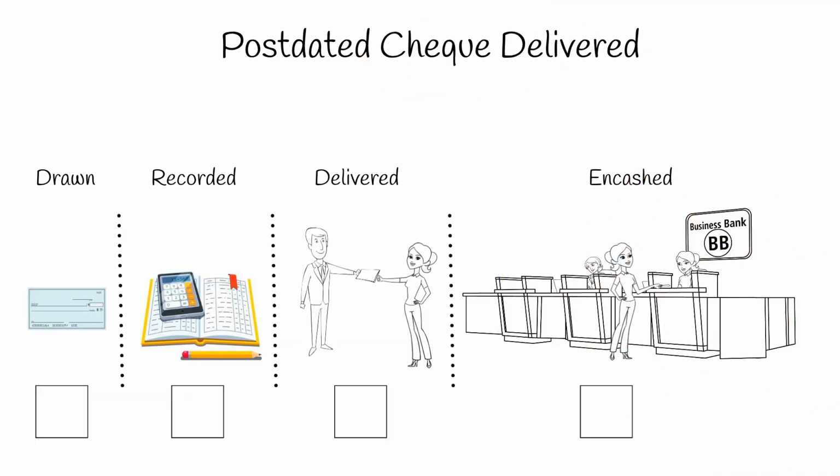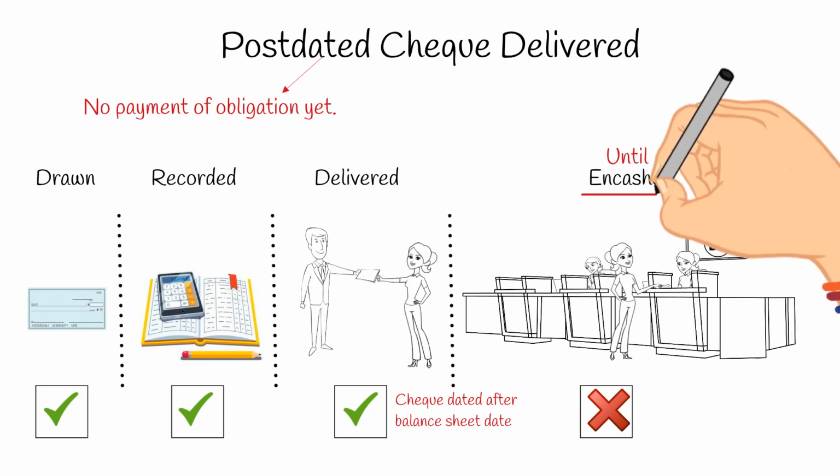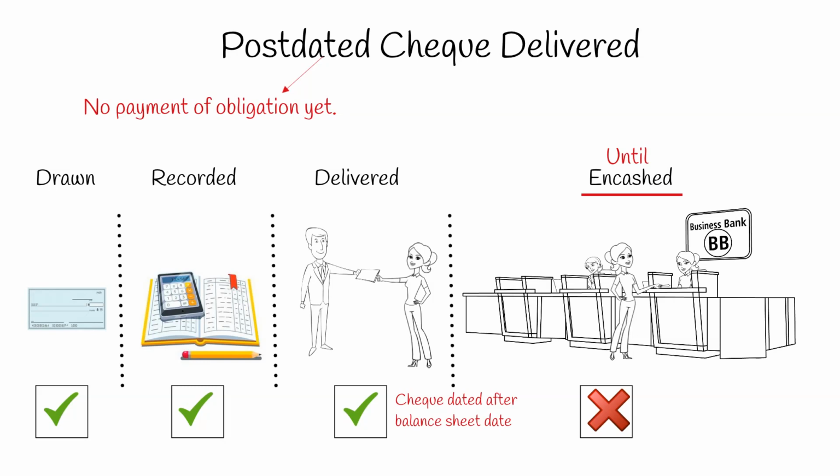Post-dated check delivered. The check is classified post-dated when it has been drawn, recorded, and given to the payee, but dated after balance sheet date. Similar to undelivered check, post-dated check does not eliminate the obligation because there is no payment of obligation until the check is presented to the bank for encashment.